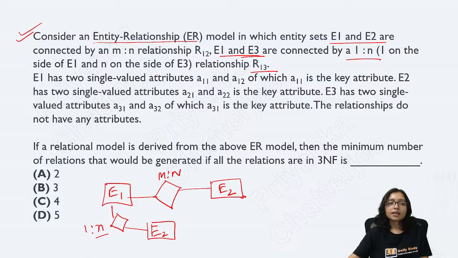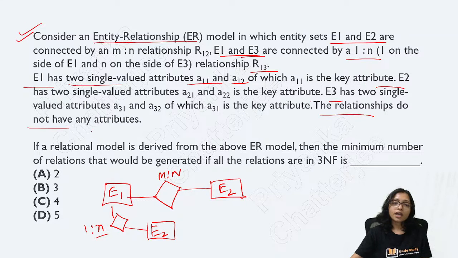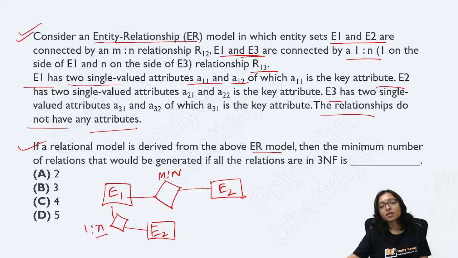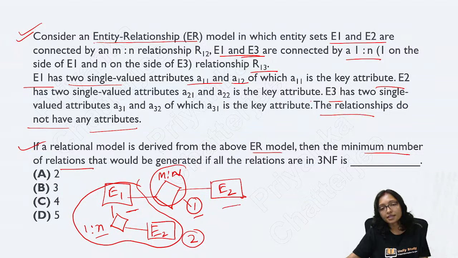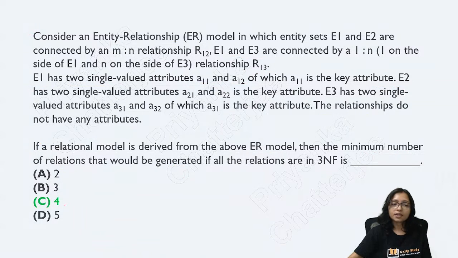Okay, and here E1 has 2 single valued attributes, these are given, and E3 this is also given. Then the relationship does not have any attribute, that is also given. If the relational model is derived from the ER diagram, then what is the minimum number of relations required? From here, as this is 1 is to many, I can combine them as a relation. So from here 2 relations are required, and from here it is already common. From here how many relations? For this many to 1 I need another 1 extra, right? And this is 1 extra. So that's why total will be definitely 4.